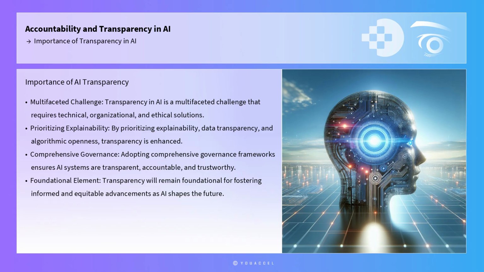In conclusion, transparency in AI is a multifaceted challenge that requires a combination of technical, organizational, and ethical solutions. By prioritizing explainability, data transparency, and algorithmic openness, and by adopting comprehensive governance frameworks, professionals can ensure that AI systems are transparent, accountable, and trustworthy. This not only mitigates risks and enhances public trust, but also promotes the responsible and ethical use of AI technologies across various domains. As AI continues to shape the future, transparency will remain a foundational element for fostering informed and equitable advancements.